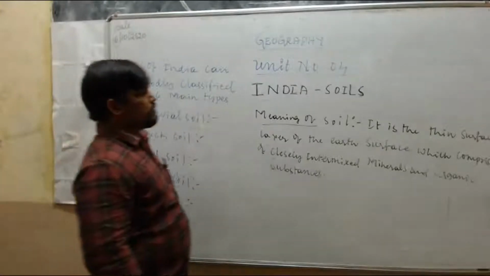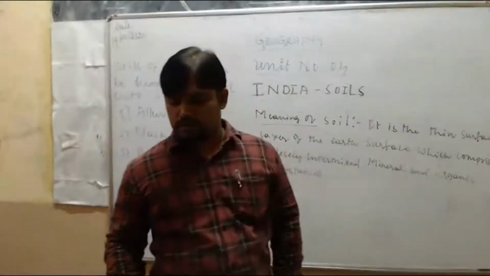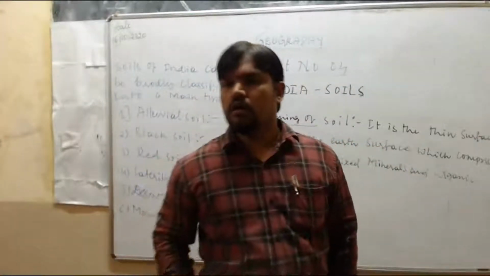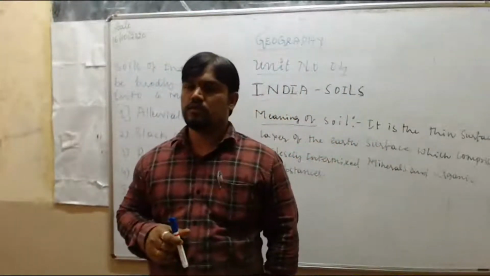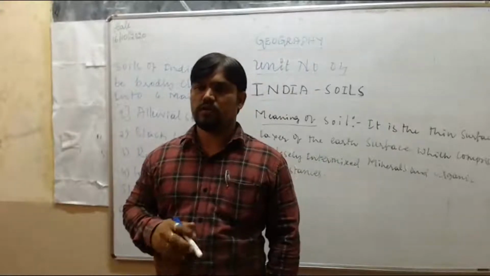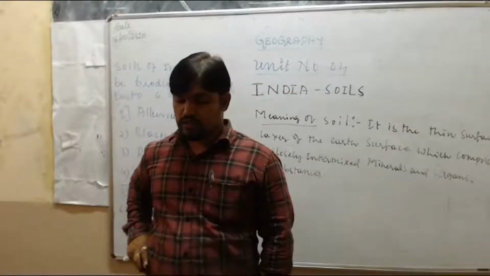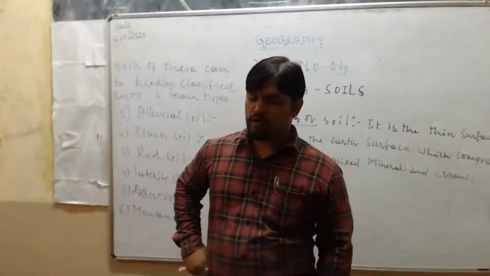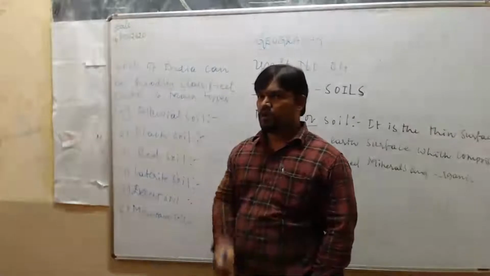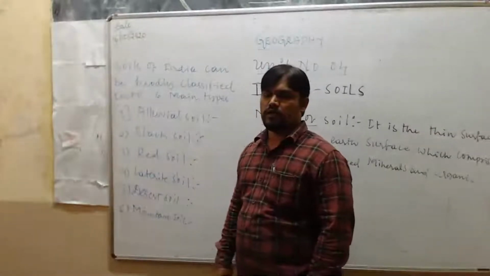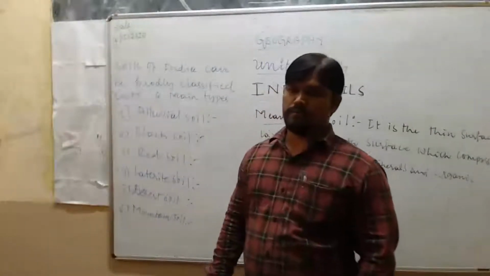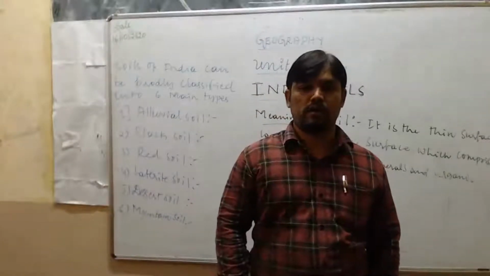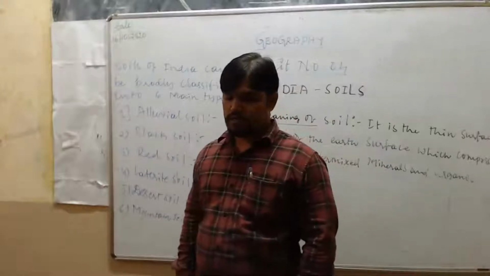Now let us discuss these soils one by one. First one, alluvial soil. How does the alluvial soil form, what is the importance of this soil, and what are its characteristics? First, what do you mean by alluvial soil? Soils that are composed of alluvium are called alluvial soil.